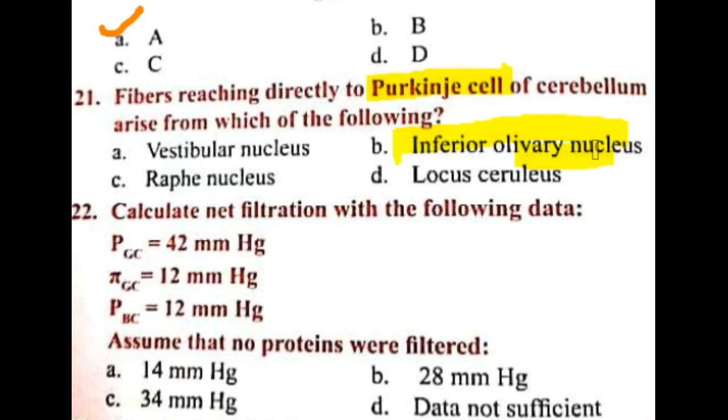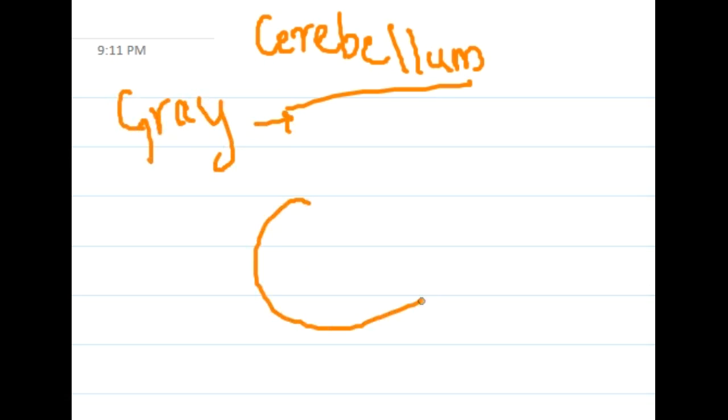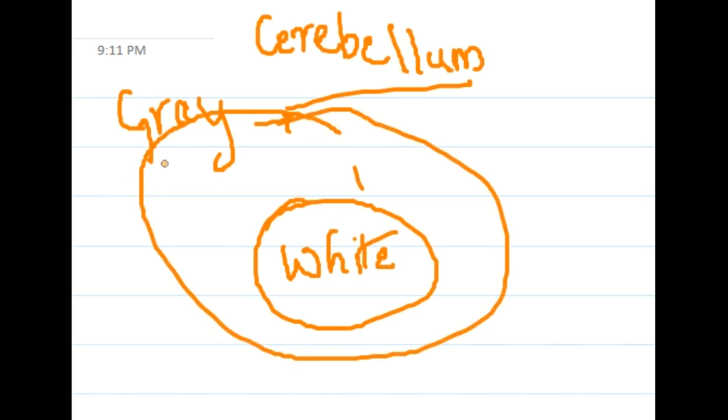We will first see some important points about the cerebellum and then we will learn about it. The cerebellum consists of a cortex of grey matter, and it also contains a central core of white matter surrounding the cortex.